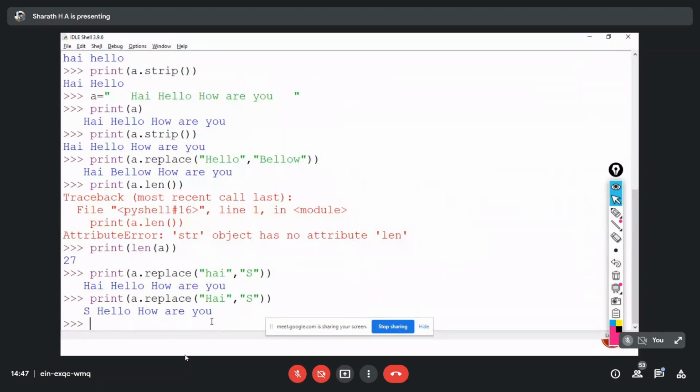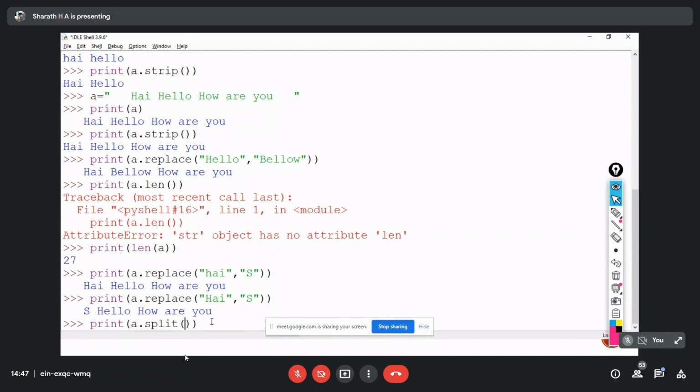So look here, print a dot split. Here I have to give a letter where exactly I have to split that string.